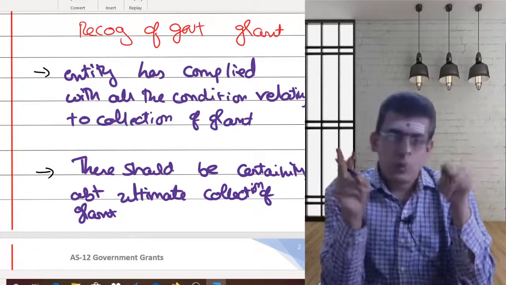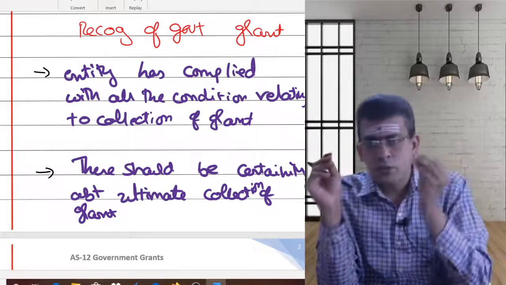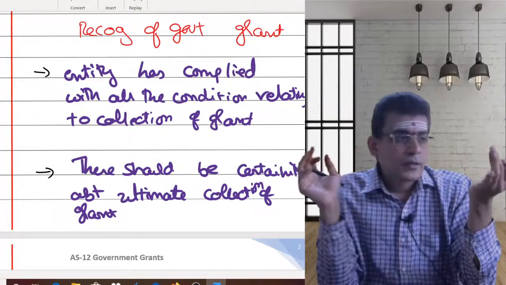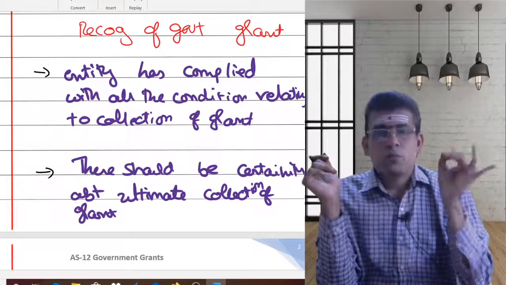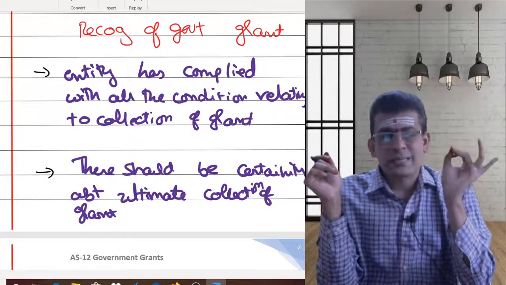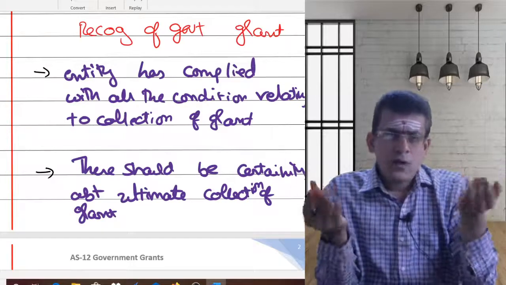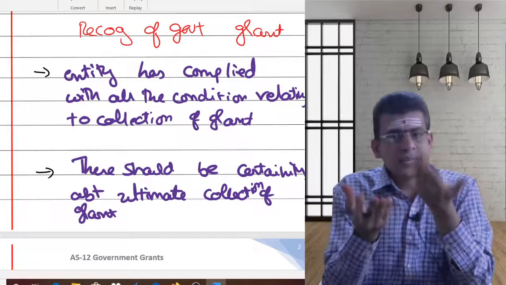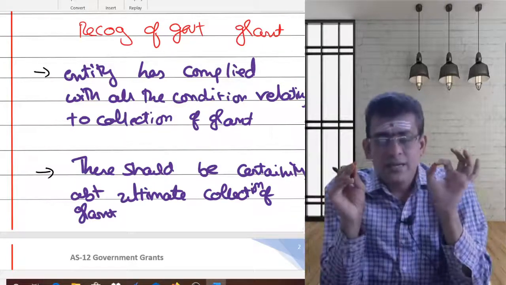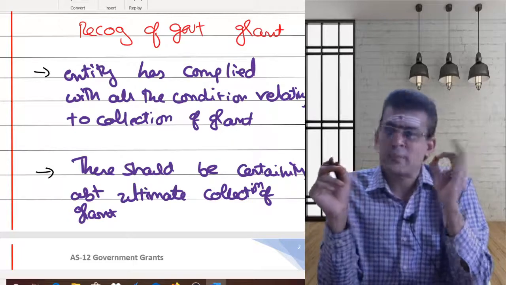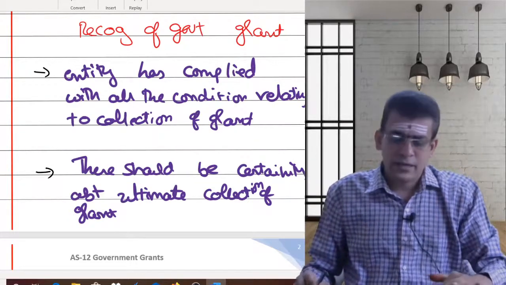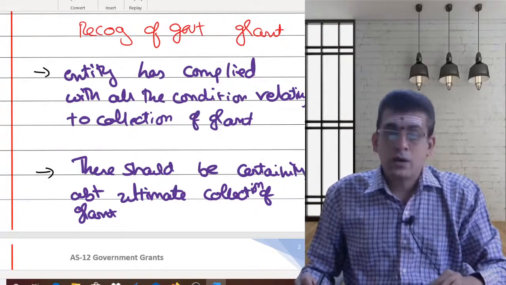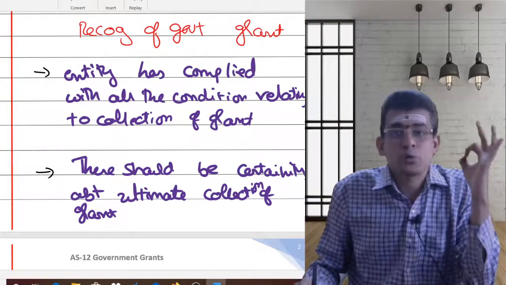It's very simple. One, the person who is giving you the grant is imposing some sort of conditions, and you should comply with the conditions. Then, having complied, you should try to find out whether it is certain to receive the grant. As I said, you had fulfilled the conditions, but by the time you fulfill them, a new government has been formed. So ultimately, is the certainty there? Can't say. So if the certainty of receiving the grant is established, then only you go for recognition. Otherwise, you need to wait. Those are the two basic conditions you are supposed to satisfy.